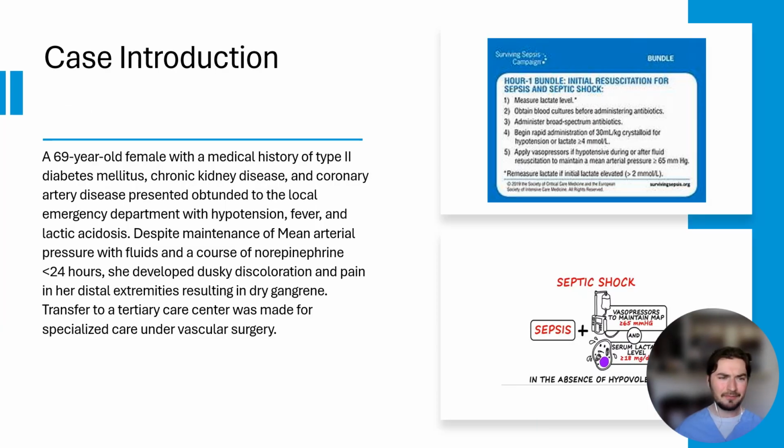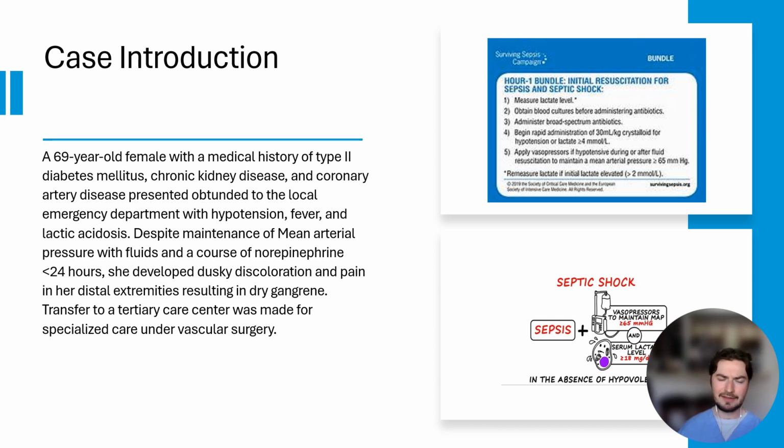Case introduction. 69-year-old female with a past medical history of type 2 diabetes and coronary artery disease. She presented confused to the local emergency department at night. She was found to have hypotension and fever and also lactic acidosis. The diagnosis of septic shock was made and criteria are outlined in the top right-hand corner.